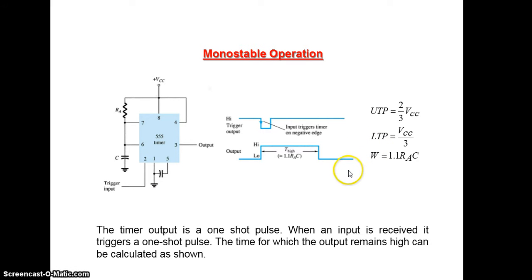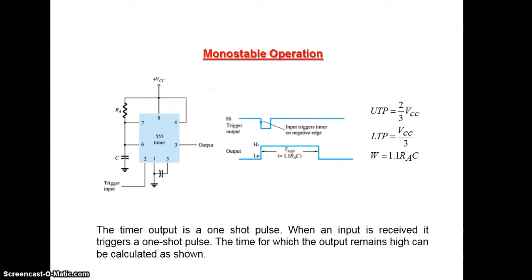That means only one state is stable, the other state is quasi-stable. From high to low it is coming automatically, so that is called quasi-stable state. But low to high means you need a trigger to change from its stable state. That is monostable. Astable means there is no stable state, both are quasi-stable states. Monostable means there is a single stable state and the other one is a quasi-stable state.